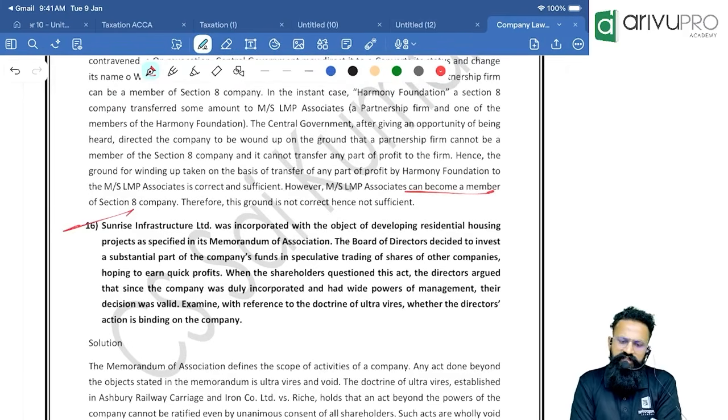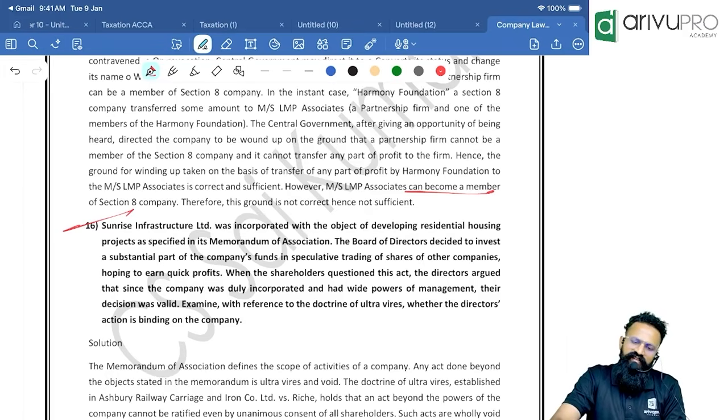Okay. Next one, Sunrise Infra Limited was incorporated with the object of developing residential housing projects as specified in its MOA. The board of directors decided to invest a substantial part of the company's funds in speculative trading of shares of other companies, hoping to earn quick profits. When the shareholders questioned this act, the directors argued that since the company was duly incorporated and had wide powers of management, their decision was valid. Examine with reference to the doctrine of ultra-vires.